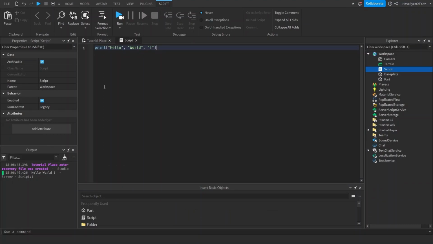There are many data types we use in Roblox. And actually, we've sort of already used one of them, and you probably don't even know what a data type is. Data type is basically just a kind of value. For example, when we looked at the part's properties, some of the properties were numbers, like the transparency. Some were text, like the name. Some were colors. Those are all data types. It's just a classification of values. In this video, we'll take a closer look at one of those, numbers.